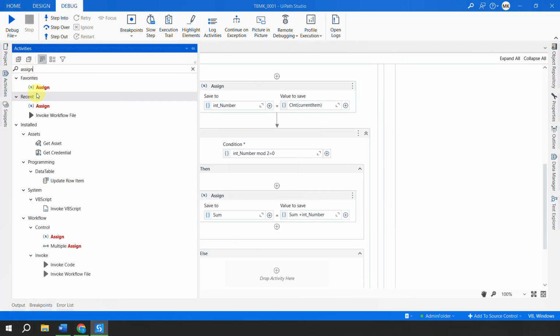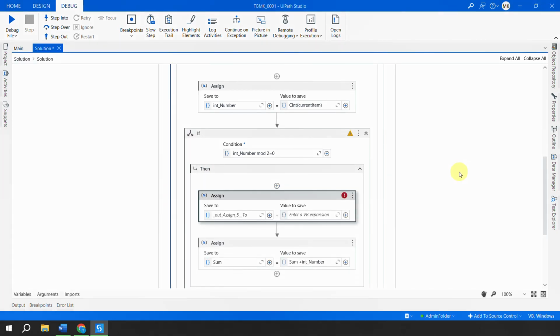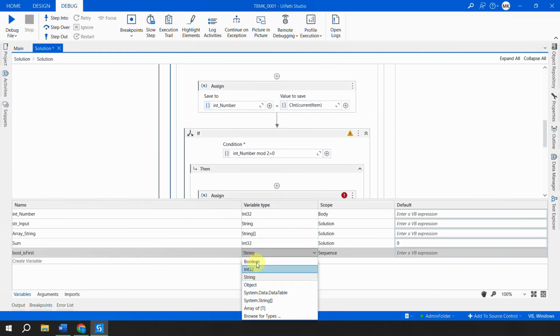I'll take an assign activity. You can write any logic, I'll completely leave it to you. But quickly what I can think of is I can create a boolean variable. I'll say bool_is_first, which means that I'll convert it to boolean. Boolean has a default value of false.